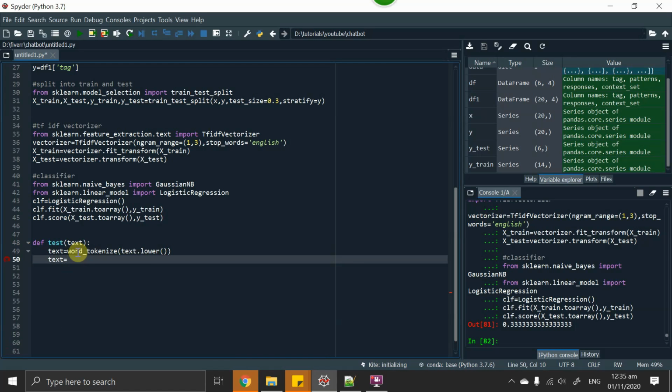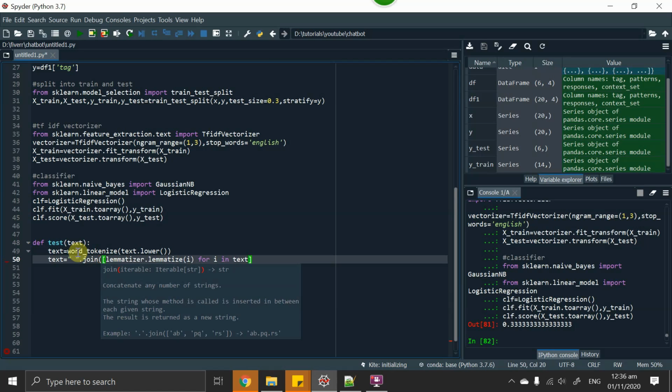Once I have tokenized the word, I know that it has been converted into a list. So I have to use the list comprehension: lemmatizer.lemmatize(i) for i in text. This will lemmatize the text of our sentence, but it's now in a list. We have to convert it back to a string, so I will use the join method to convert the list into a string.